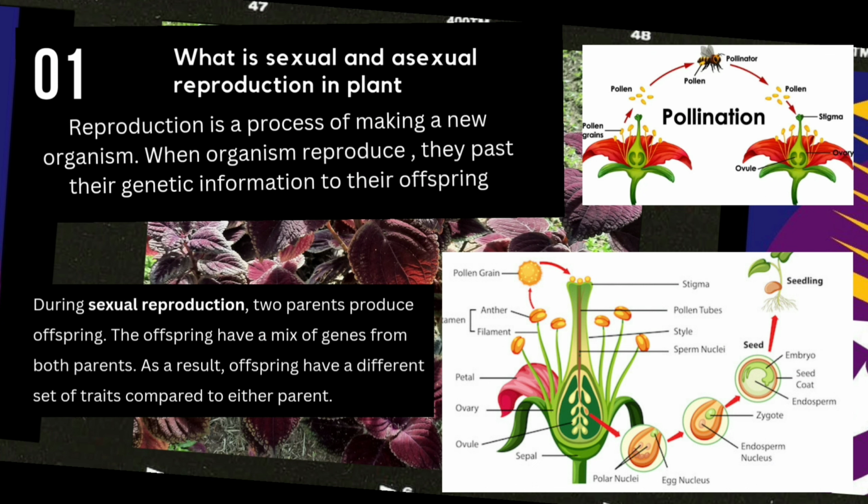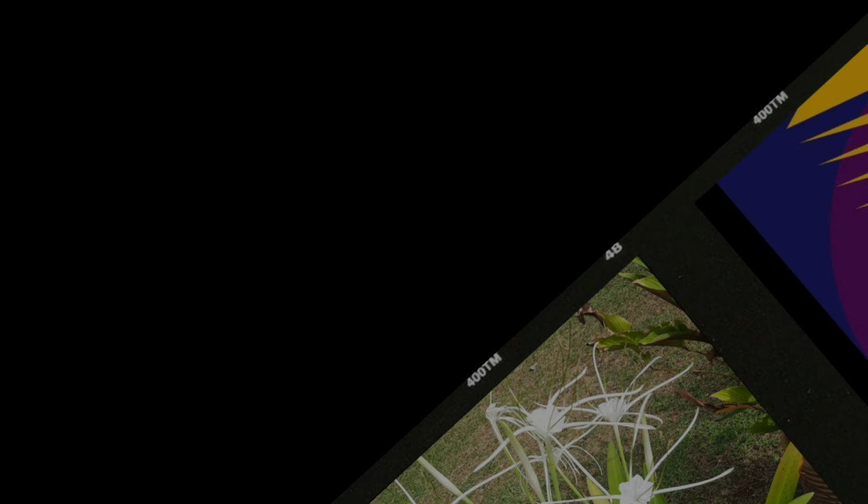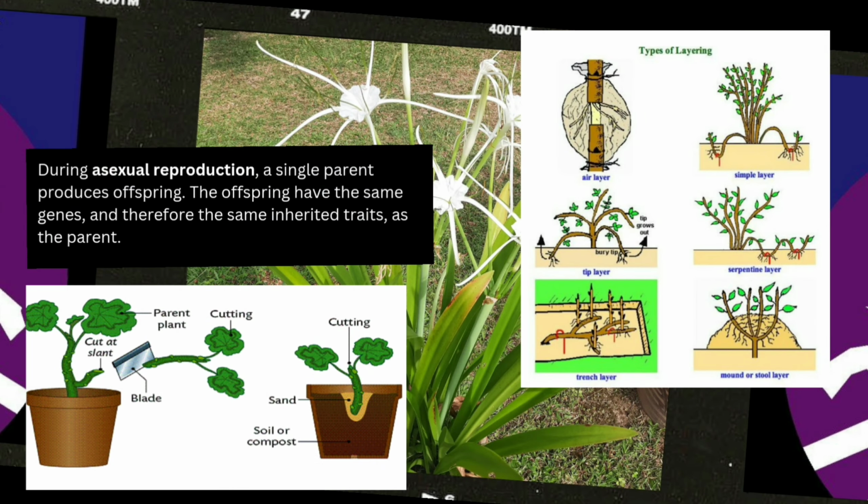Meanwhile, in sexual reproduction, two parents produce offspring. The offspring have a mix of genes from both parents. As a result, offspring have a different set of traits compared to either parent. I can see in the picture that there is a part of plants that can do sexual reproduction.